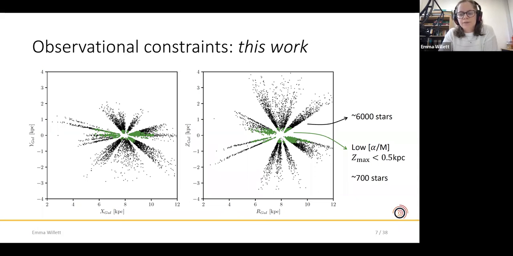So we select a low alpha population because the high alpha stars, which are enriched in alpha elements, tend to be associated with the classical thick disk and the halo. So we get rid of those, and we also pick stars where their orbits are kinematically cool and that stay very flat within the disk. So we make a cut in the maximum excursion away from the disk during this total stellar orbit. And that leaves us with about 700 stars.